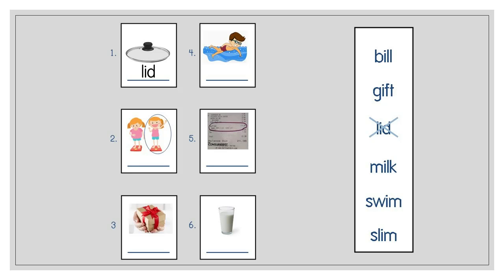Number 2. What picture is that? Yes, the girl on the circle is slim. Find the word slim in the word bank and then write it. Don't forget to cross the word slim in the word bank.